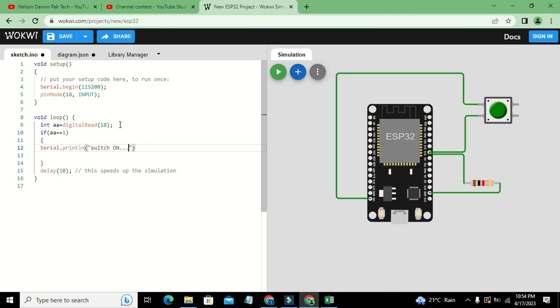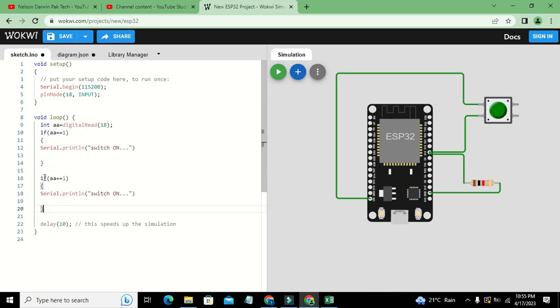And if a is equal to 0, we can write switch off. So switch on and switch off.